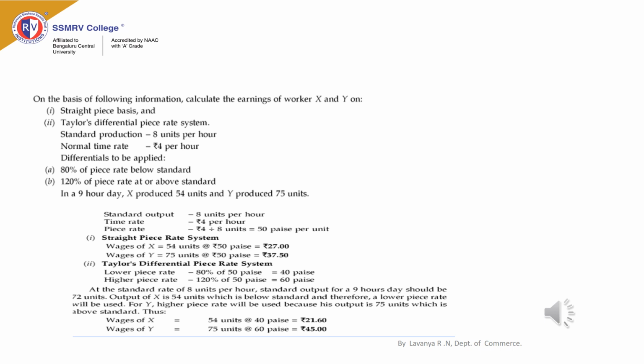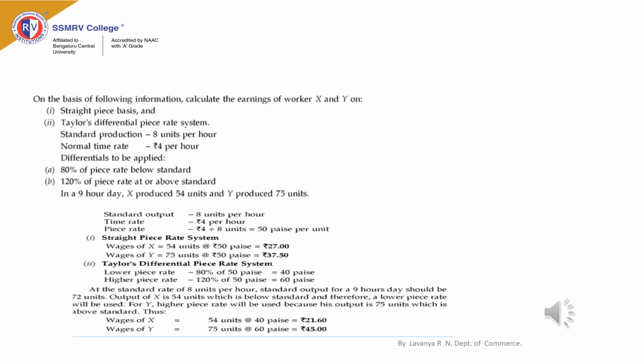Time rate divided by standard output is piece rate. So piece rate is 50 paise per unit. Through this information, you can calculate wages of workers X and Y under piece rate system.